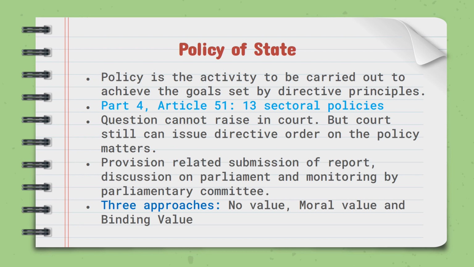Policy is the activity to be carried out to achieve the goal set by directive principles. In Part 4, Article 51, there are 13 sectoral policies. As we said earlier, directive principles and policies are long-term goals. That's why the Constitution itself says we cannot question this issue in court, but the court still can issue directive orders on policy matters. There is a provision of submitting a report which would be discussed in parliament and monitored by a parliamentary committee, and there are 3 approaches to see the gravity of directive principles and policy.